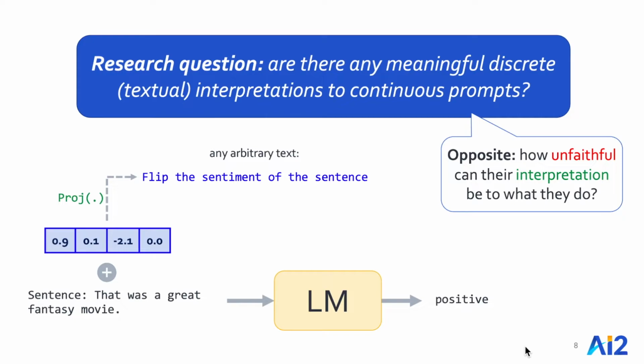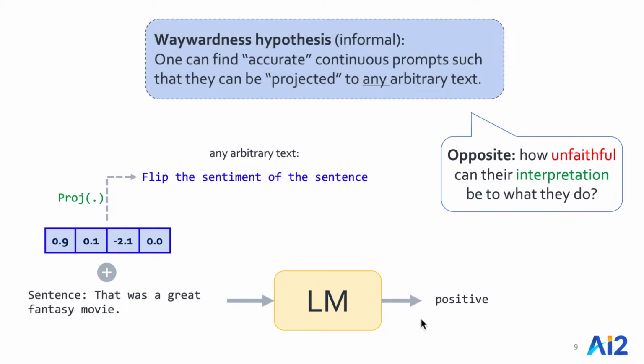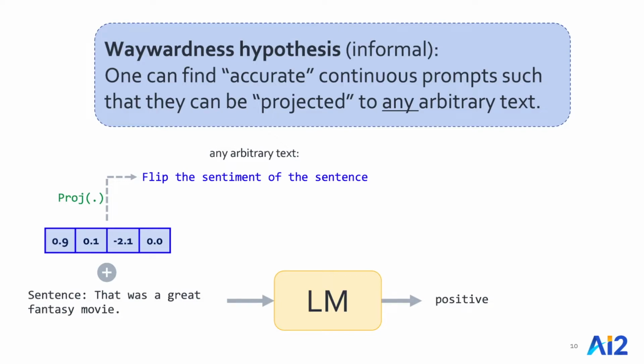Now here I'm going to jump ahead of myself and tell you that our finding is that indeed the opposite question posed here is correct, which is what I formally call the waywardness hypothesis. It states that one can find accurate continuous prompts such that they can be projected to any arbitrary text. This essentially suggests that there is a disconnect between the outcome of continuous prompts and their discrete interpretation. This is really the key message here if you want to remember one thing from this work.